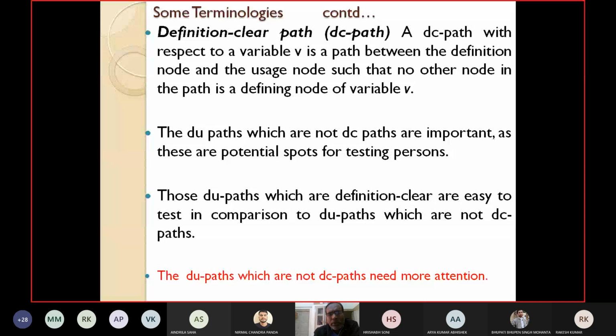So those DU paths which are definition clear are easy to test in comparison to the DU paths which are not DC paths. So the DU paths which are not DC paths need more attention because they may be the sources of errors. We have to give more emphasis on them.